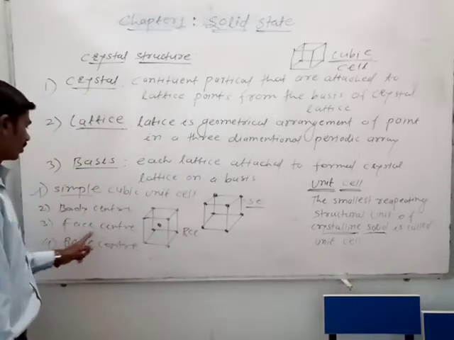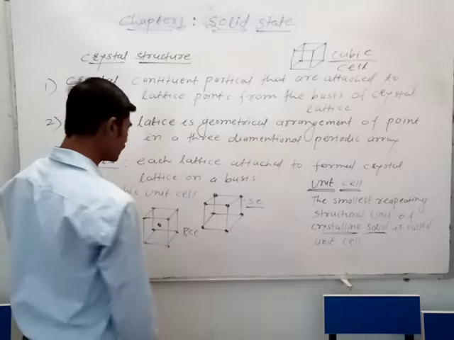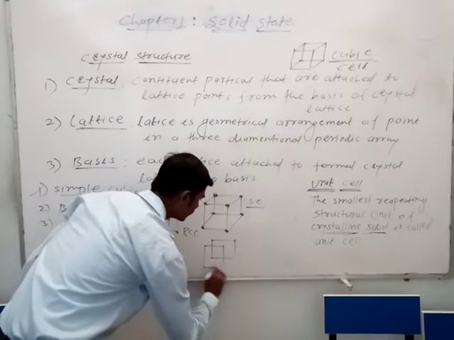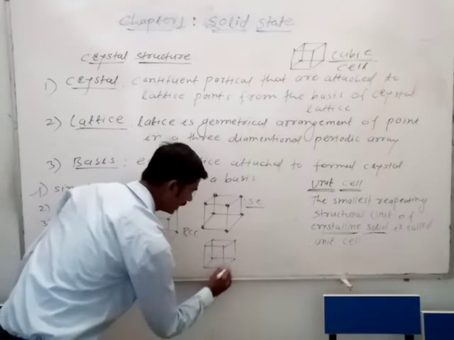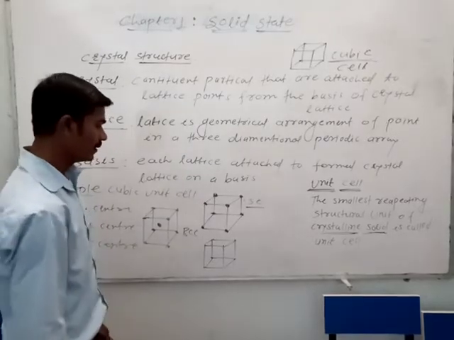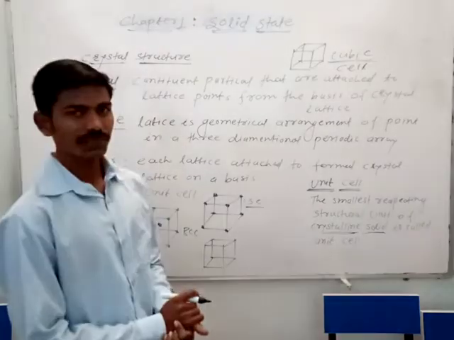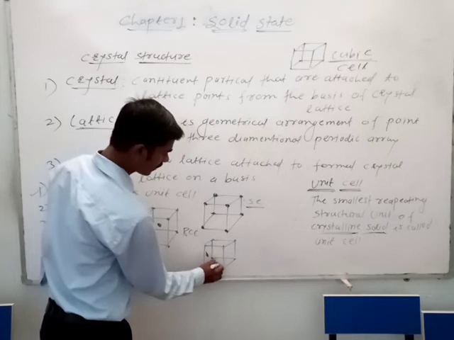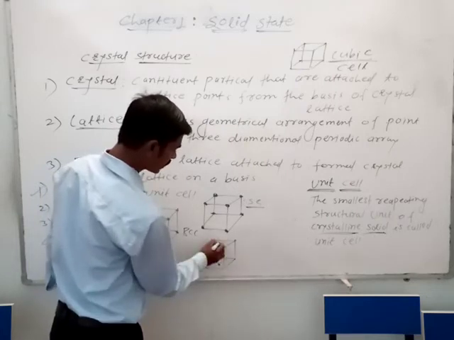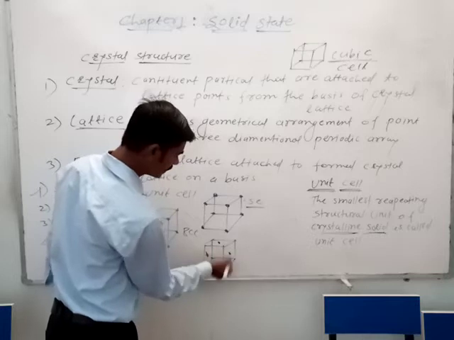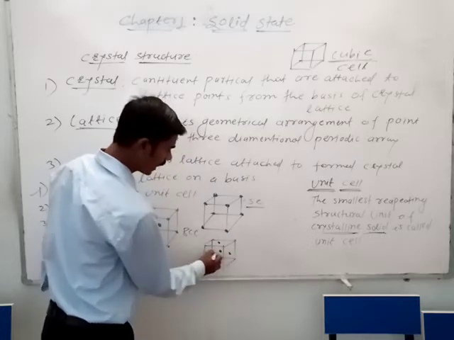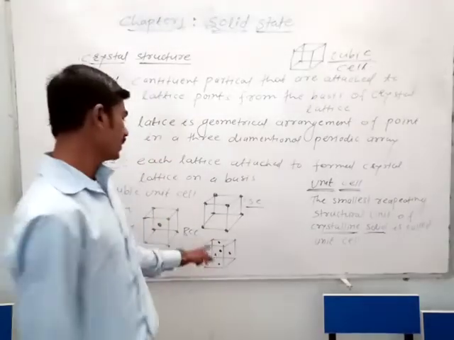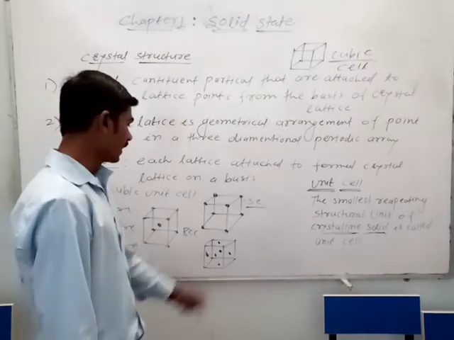Next is the face center cubic unit cell. In the face center cubic unit cell, the constituent particles are arranged at the 8 corners, and there are also 6 faces. One face, another face, face number 3, face 4, then faces 5 and 6. The constituent particles are arranged at the centers of the faces in this face center unit cell.